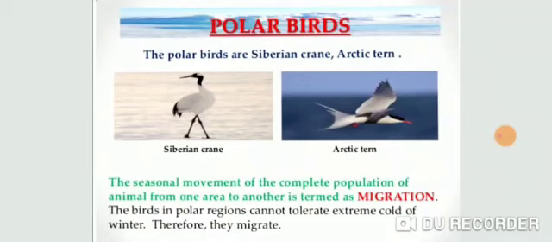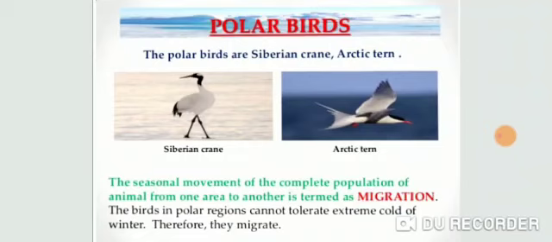To survive, they migrate to a warmer region as soon as winter sets in and return after the winter is over. Clear? Means whenever the winter starts, these polar birds migrate to a warmer region, and they return after the winter is over. This temporary change of living place or habitat is called migration.